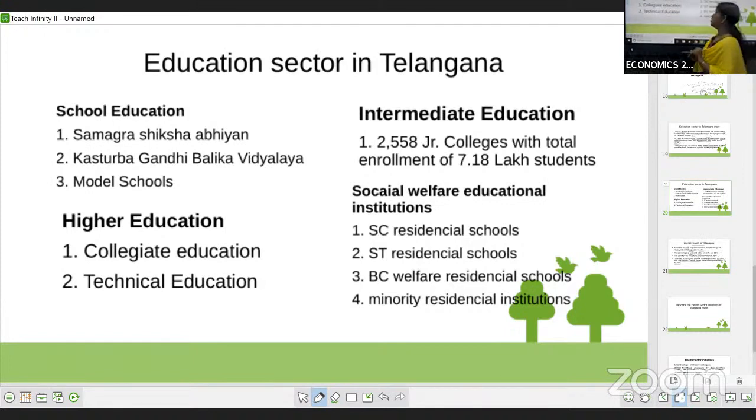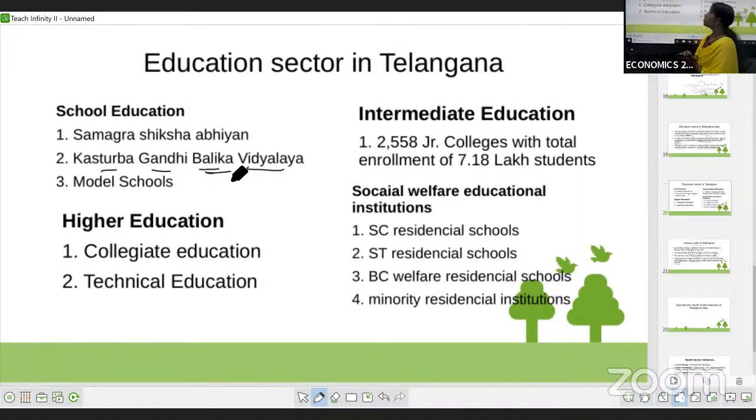Under the school education, we have the Samagra Shiksha Abhiyan. In this, they are providing elementary and secondary education facilities. The next one is Kasturba Gandhi Balika Vidyalaya. You can see, Balika means for the girls.